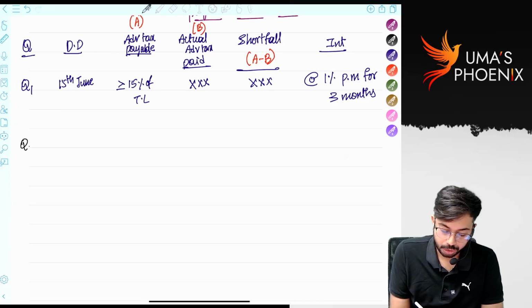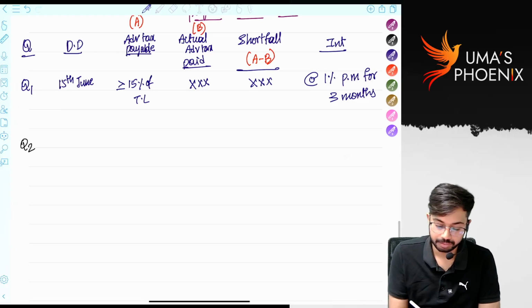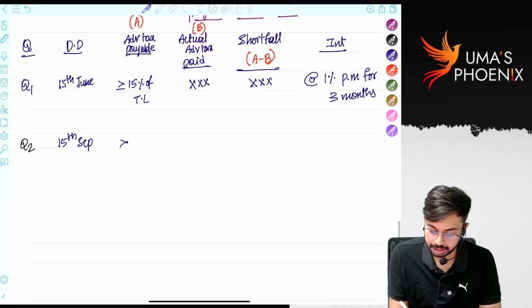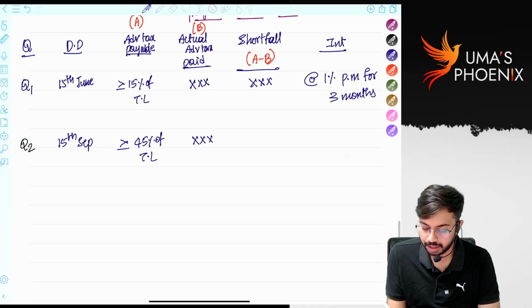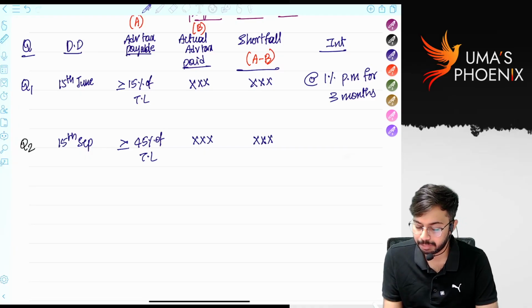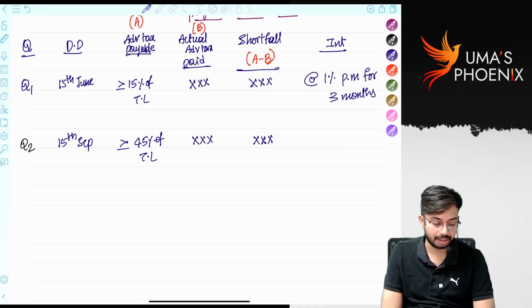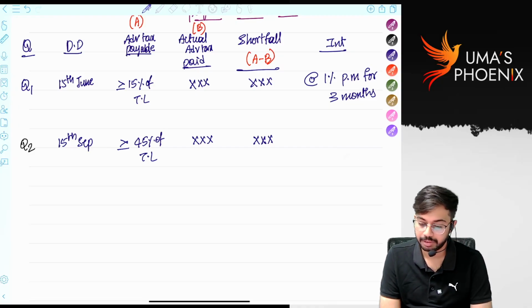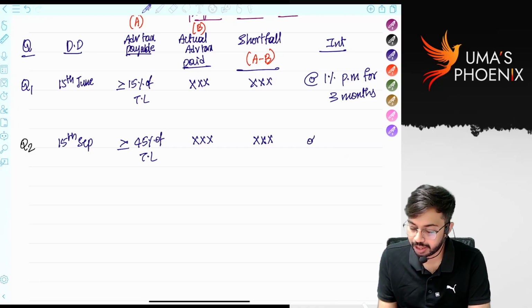What is the Q2 due date? 15th September. On or before 15th September, 45% of tax liability, right? That will be compared with actual advance tax paid. The difference will be the shortfall. Correct? On the shortfall, interest will be levied at the rate of 1% per month for 3 months.